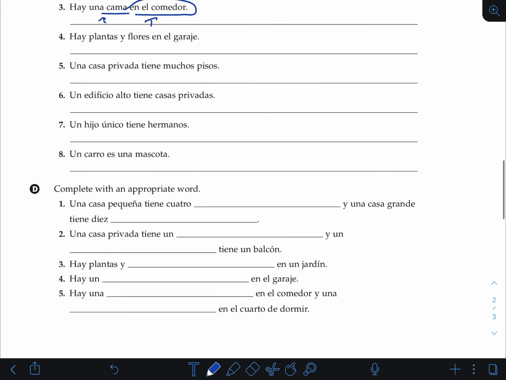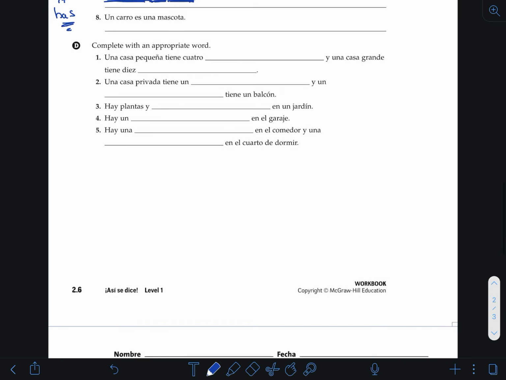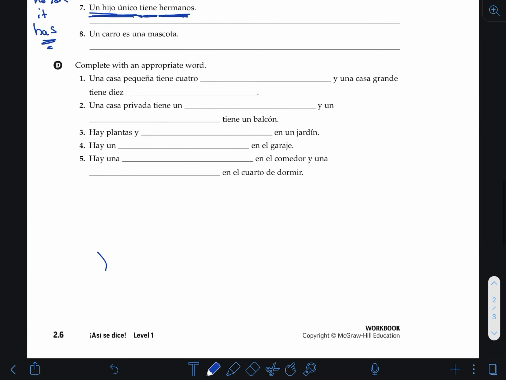And then this one is, you guys should know that un hijo único, so only child, tiene hermanos. Tiene, and I know we haven't talked about this yet, but tiene equals he, she, it, has. Okay? So, an only child has, you guys know, hermanos. Change that so it is a true statement, not a false statement. Una casa pequeña tiene 4.